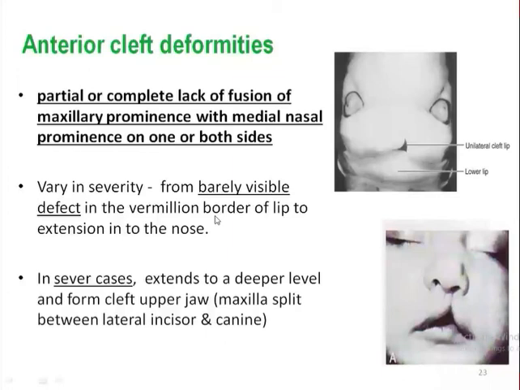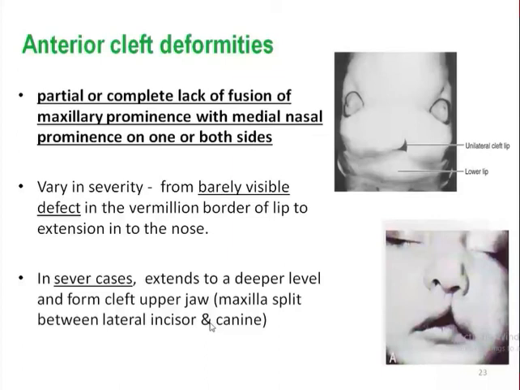Okay. And in severe cases, what happens? This anterior cleft deformity extends to a deeper level and forms a cleft upper jaw. Not just the lip is involved. In severe cases, even the upper jaw is cleft, where the maxilla splits between the lateral incisor and canine, because we know the intermaxillary segment gives the primary maxilla, which holds the four incisor teeth, and lateral to that the canine is held by the secondary palate or the maxilla.